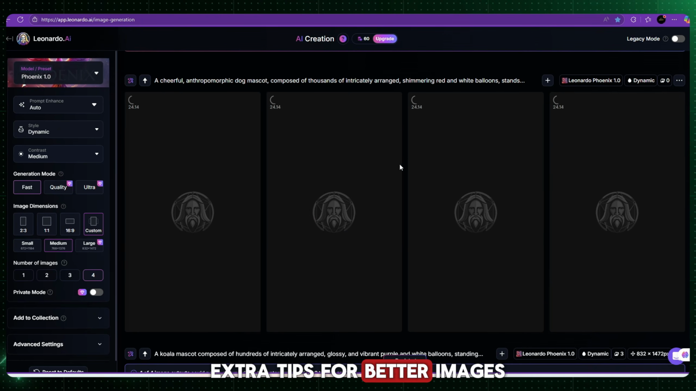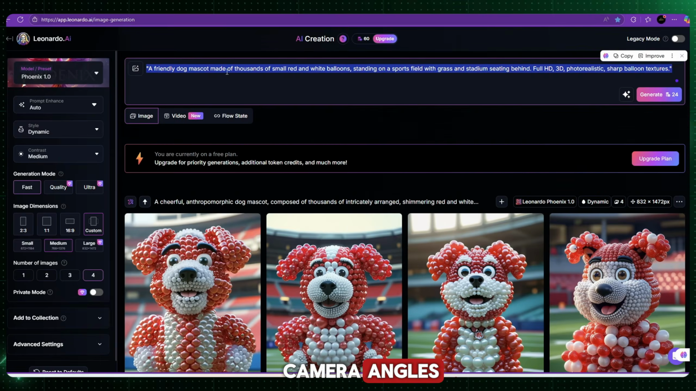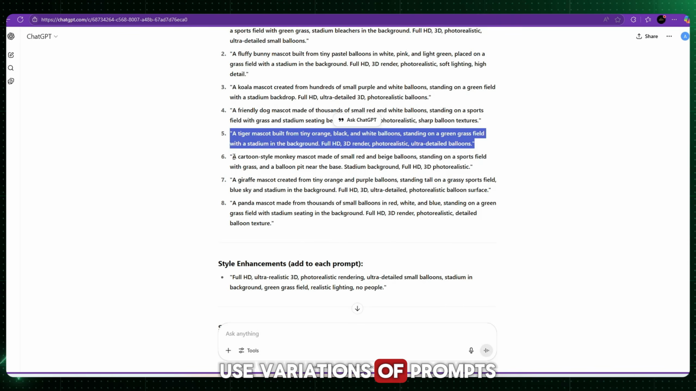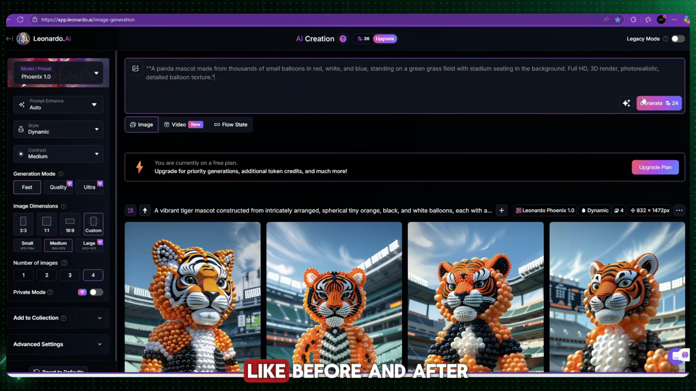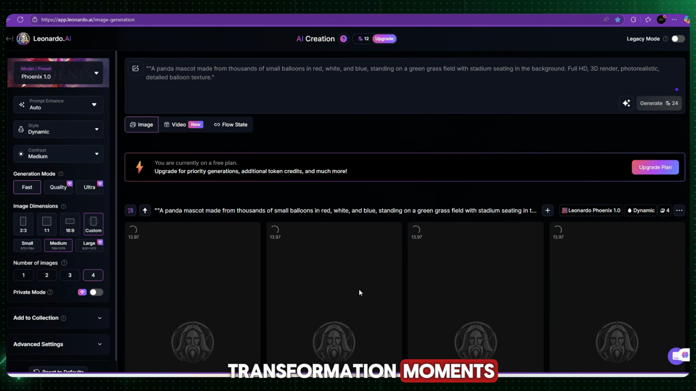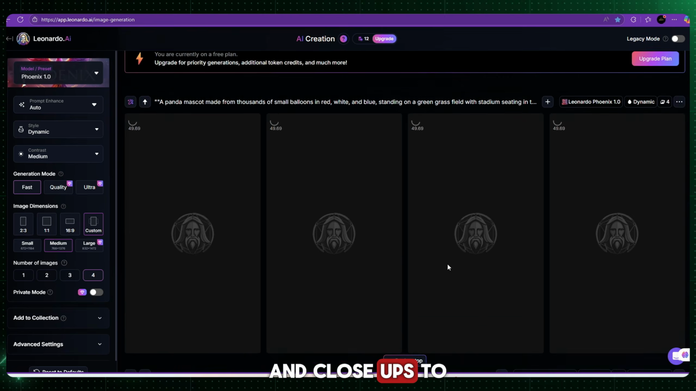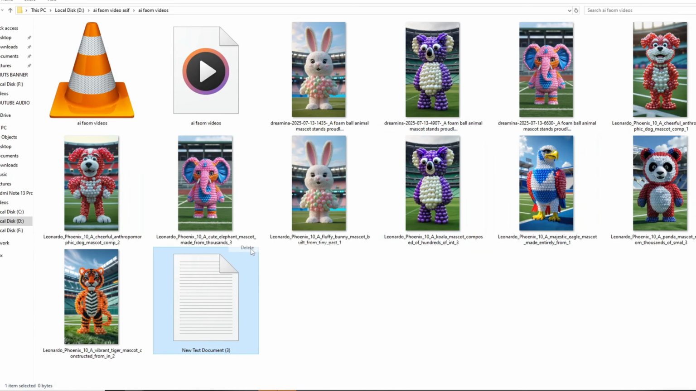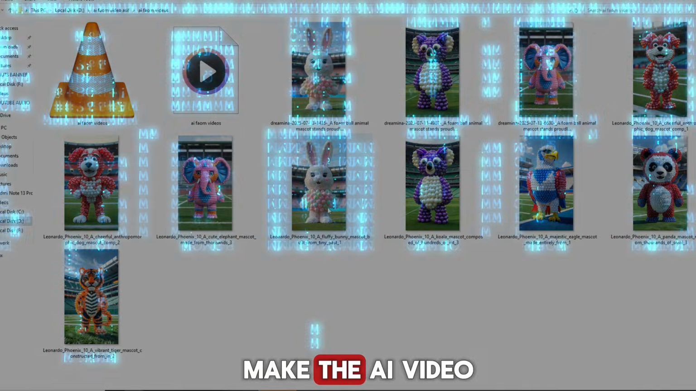Extra tips for better images. Use consistent lighting and camera angles so your video looks smooth when animated. Use variations of prompts to create different scenes, like before and after transformation moments. Try zoomed-in shots, wide shots, and close-ups to add variety to your final video. Now, all the images have been created. After this, I will make the AI video.